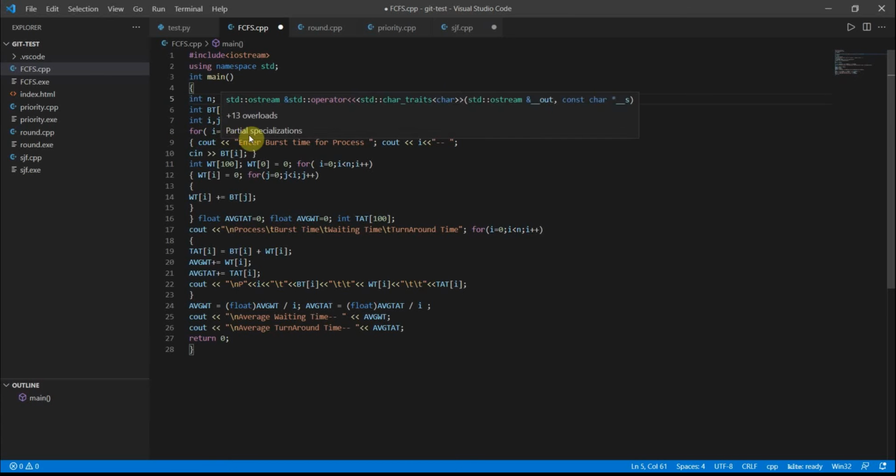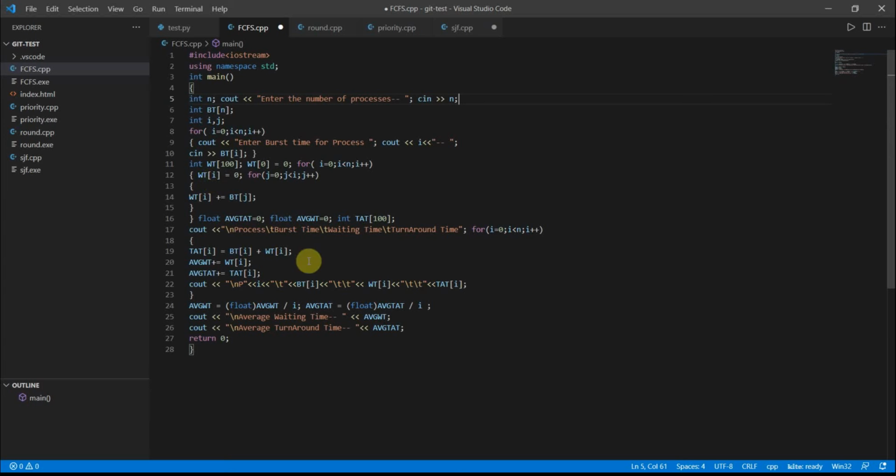So for i equal to 0, i less than n, that is entered, and i plus plus is incrementing. cout, enter the burst time of the process. So nothing but cout i. Now we'll go for cin of bt of i, that is the burst time of i. Okay. Now int waiting time 100, wait time 0 equal to 0. For i equal to 0, i less than n, i plus plus.